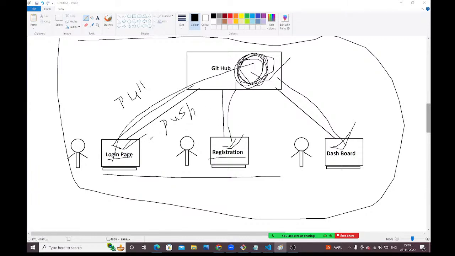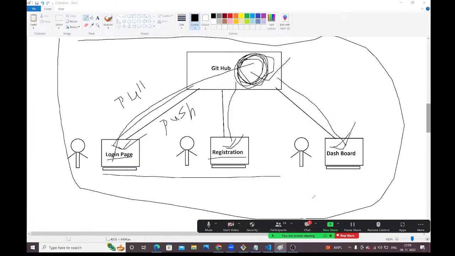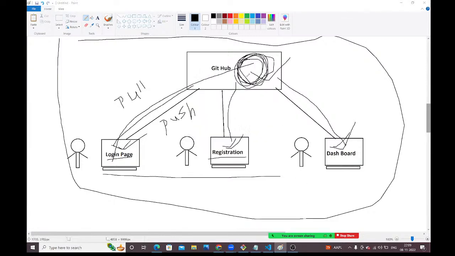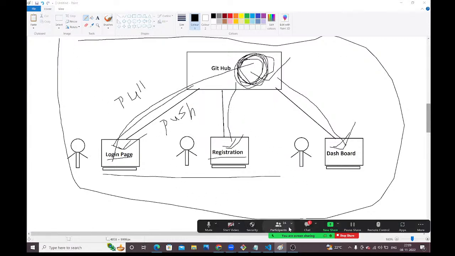Understood, guys? How it will work, how the developers will upload the code, how the developers will take the latest code. We will see practically all these things, guys. All these things we will discuss practically.